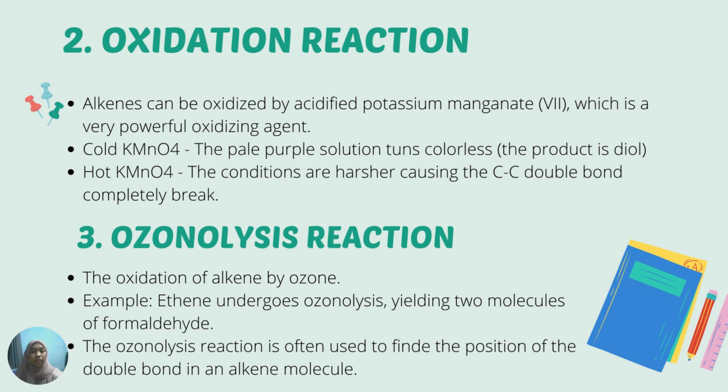For example, the isomers of butene, 2-butene and 1-butene, can be distinguished via oxidative cleavage. By identifying the products, one isomer can be distinguished from another, and the position of the bonds in the original compound can be determined. So that's the explanation about ozonolysis reactions for alkenes.